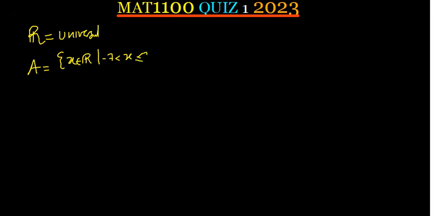So that was question 1. That was question 1 and it was carrying 12 marks. So we have done 12 marks. Question 2. This paper had only 3 questions. Question 2 part A was saying, let R be the universal set and then we had also set A, which was saying x is a member of real numbers such that negative 7 is less than x, which is less than or equal to 3.